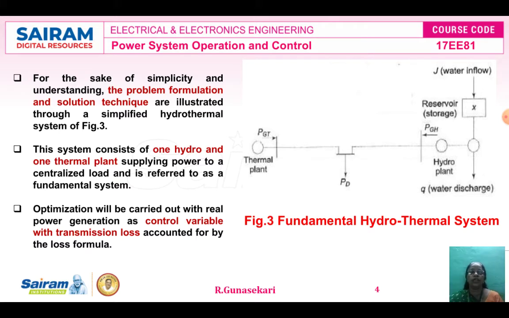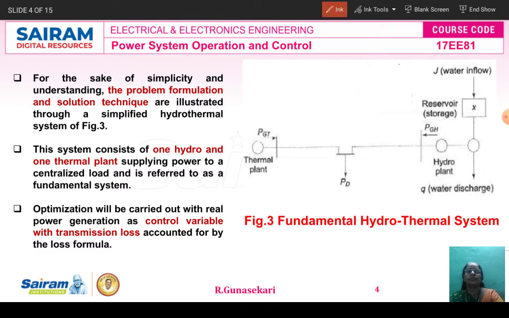Now we study the fundamentals of hydrothermal scheduling. Now see the diagram. The figure represents the fundamental of the hydrothermal system. This is the thermal power plant.